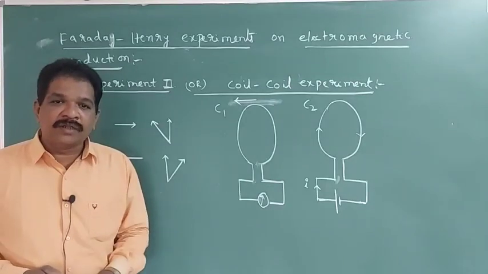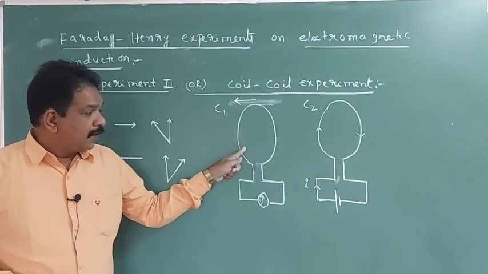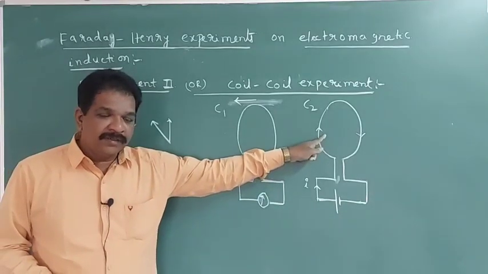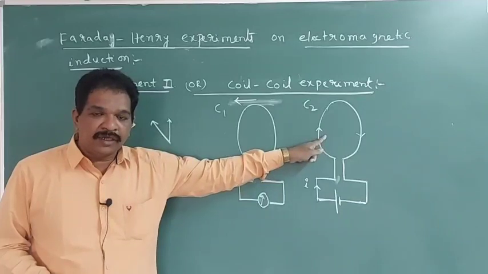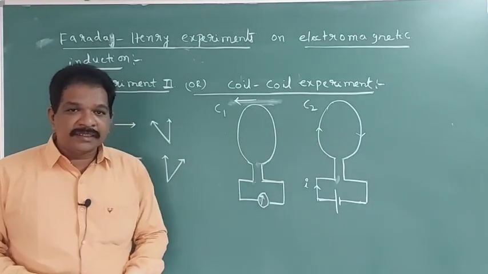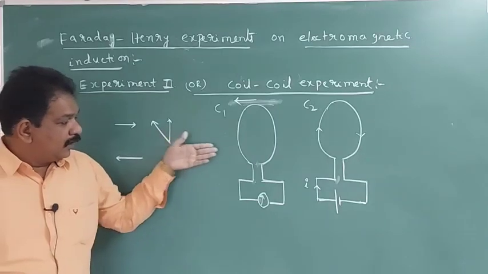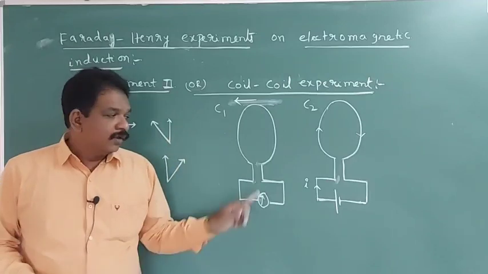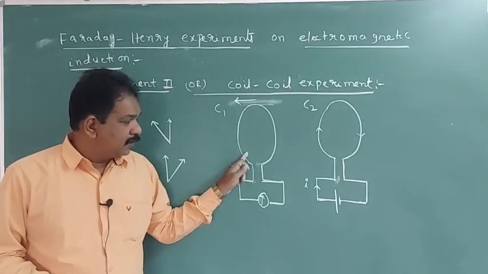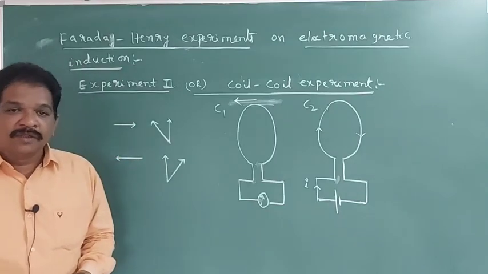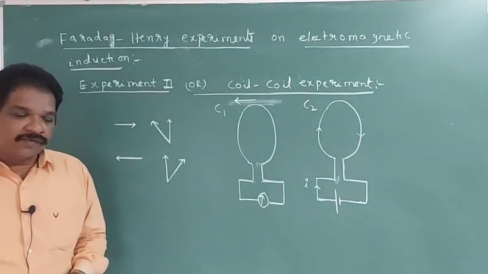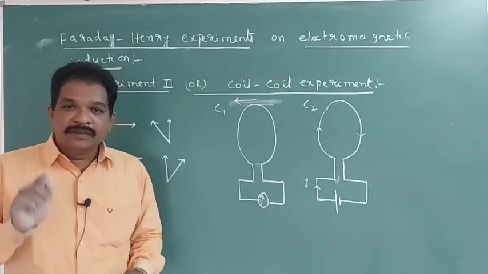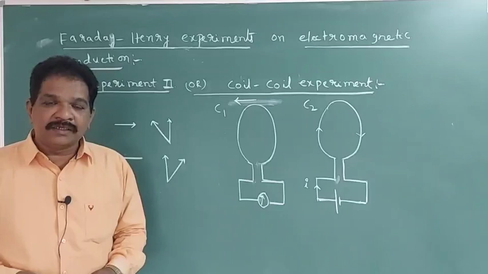From this also what did they conclude? The coil is creating a magnetic field, and that magnetic field is associated with magnetic lines of force. When it is moving towards or moving away, the flux associated with this coil is changing. Because of that change in the flux, current is produced in the coil. That's why the galvanometer is deflecting.